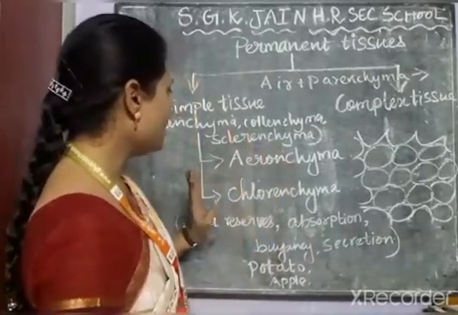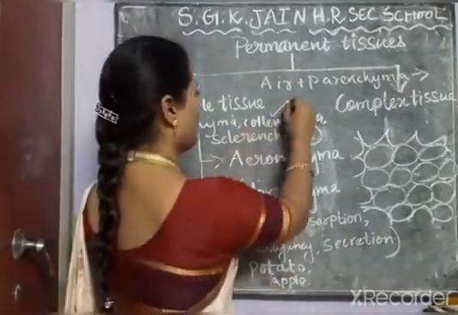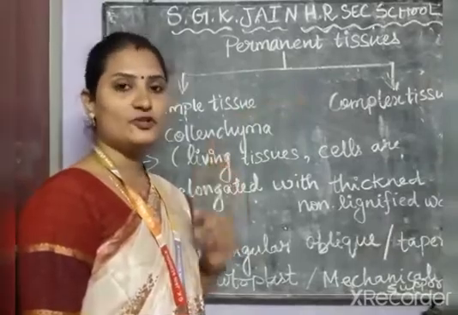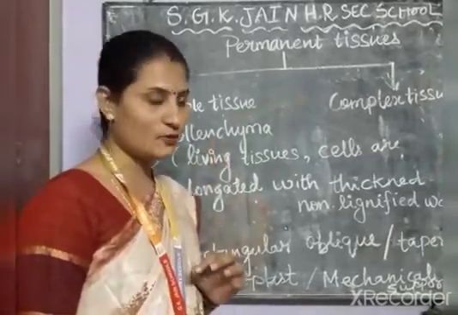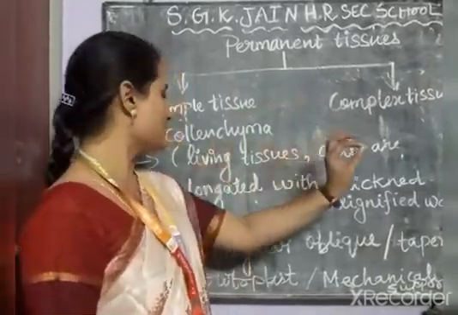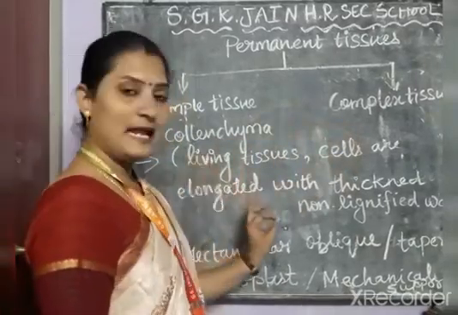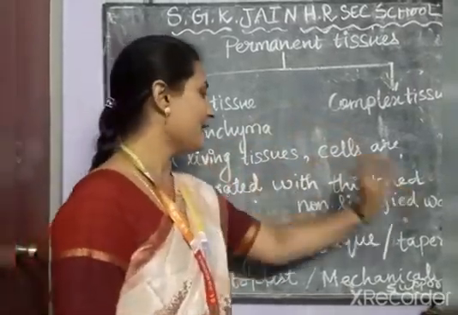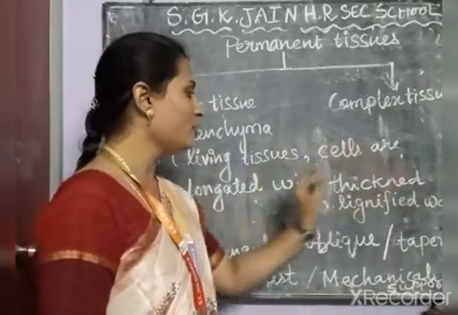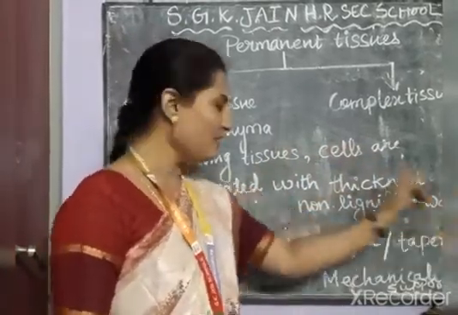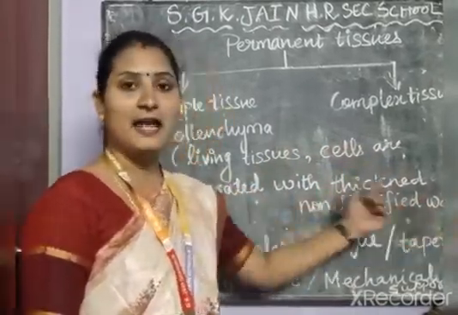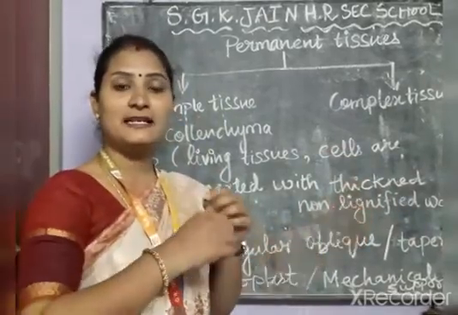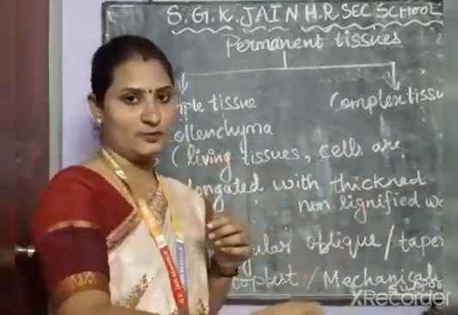Collenchyma tissues are also living tissues. These collenchyma cells are elongated with unevenly thickened, non-lignified walls. What is meant by non-lignified? Lignified means it is converting into woody tissue.